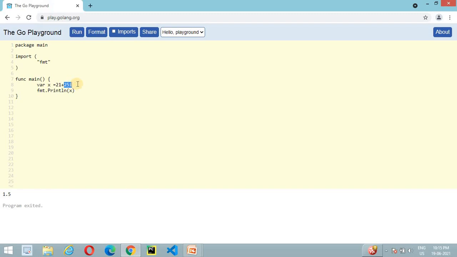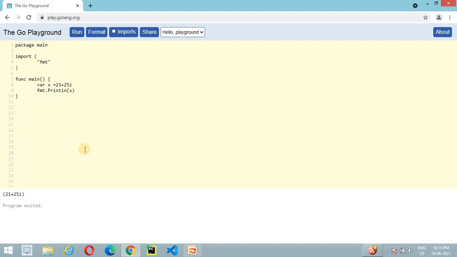Here 25i is the imaginary literal because we use a small i at the end of this number. If we execute, then this program works fine and it will print this complex number. So here is the output.